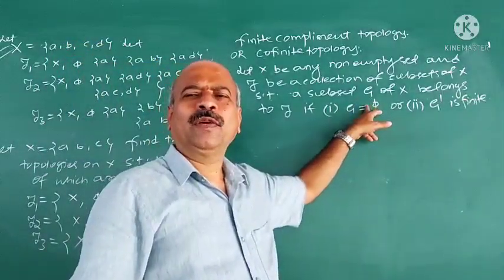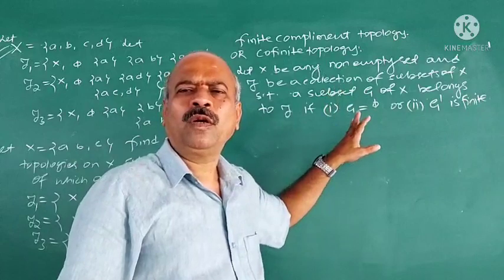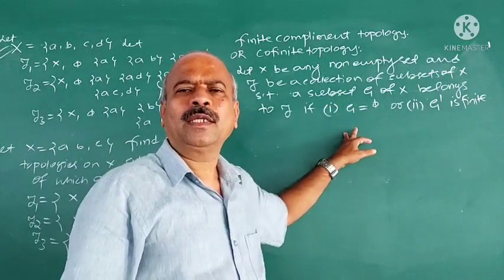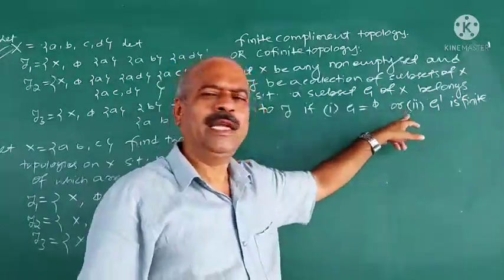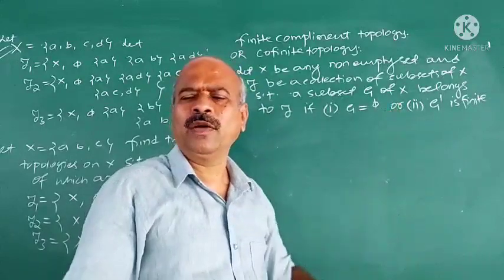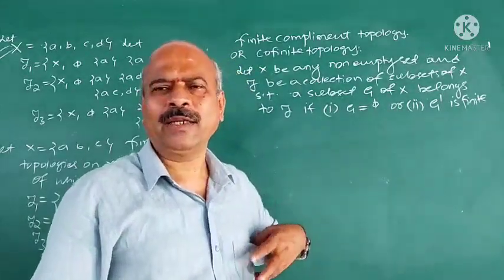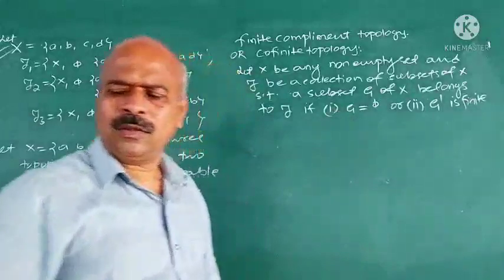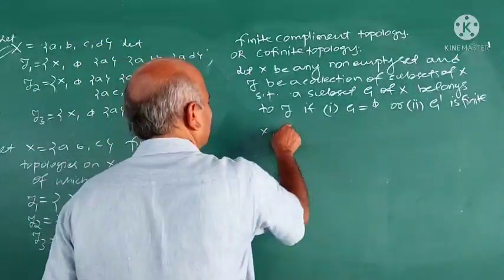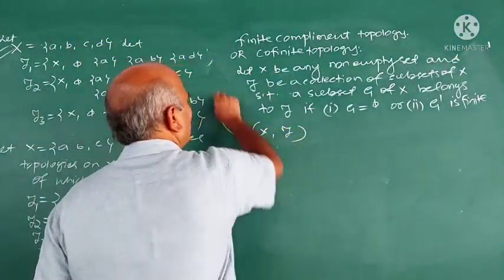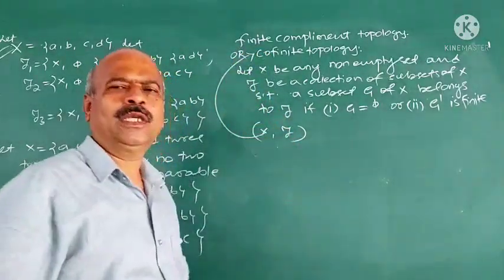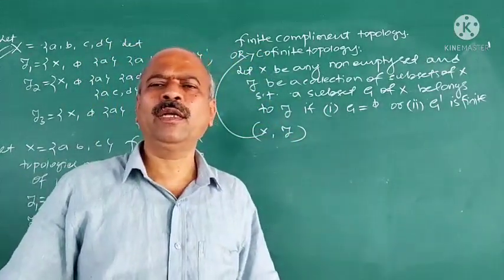A subset G of X belongs to TOE if G is equal to phi. Suppose G is not equal to phi, then it also belongs to TOE only when G dash is finite. Then this X, TOE is a topology and this is called the cofinite topology or finite complement topology.